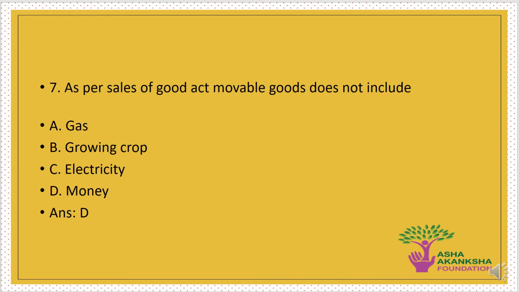The next question is, as per the Sale of Goods Act, movable goods does not include which of the following? Options are A. Gas, B. Growing crop, C. Electricity, or D. Money. The correct answer to this question is option D, that is, money is not included under movable goods in Sales of Goods Act 1930.